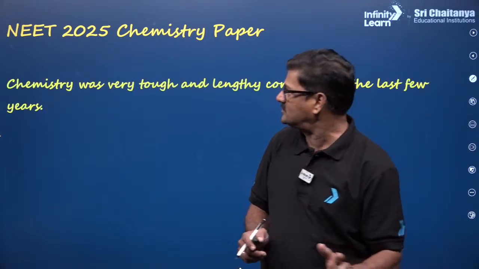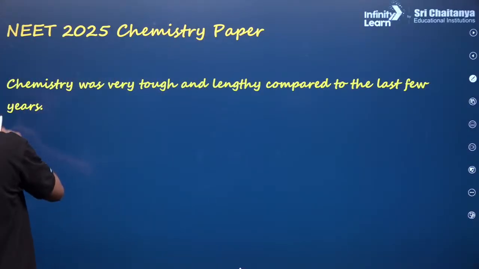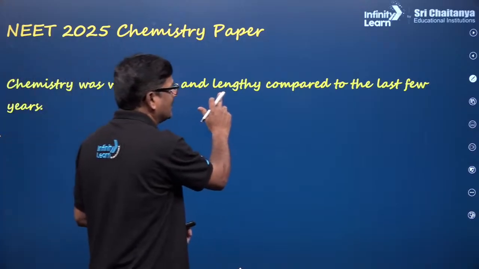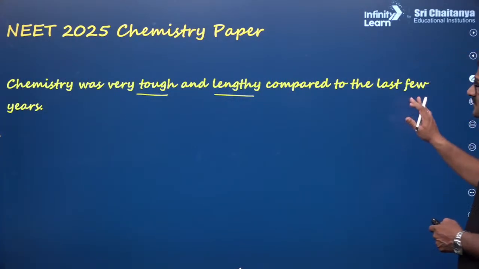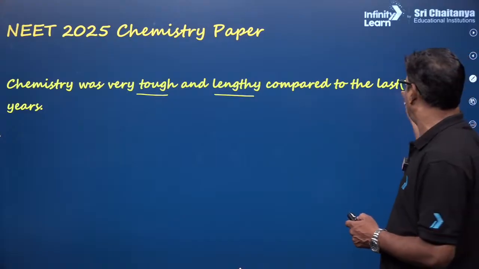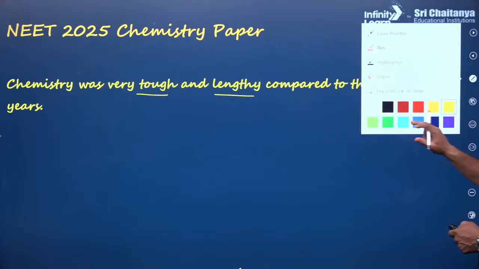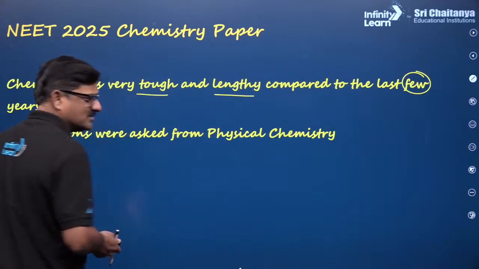So let's talk about the chemistry paper. It was tough. Some questions seem easy, but it is tough and lengthy compared to the last 5 years' papers. I have analyzed the last 5 years' papers, and based on that we can say 16 questions were asked from physical chemistry, mind it.